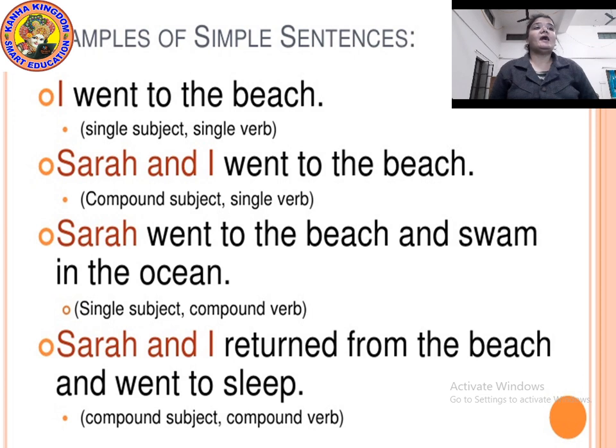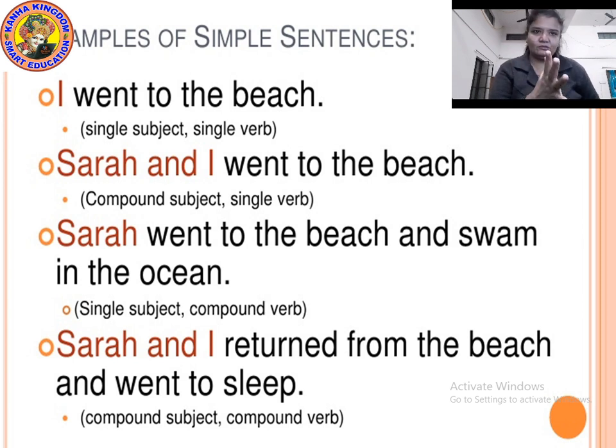Next, Sarah and I returned from the beach and went to sleep. Now, I think you must have started identifying. Sarah and I. Here again my subject became two, I and Sarah. They are two. So Sarah and I returned, came back from the beach, and what did they do after that? They went to sleep.